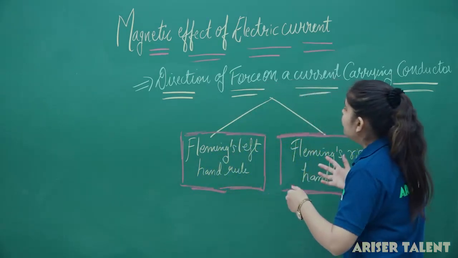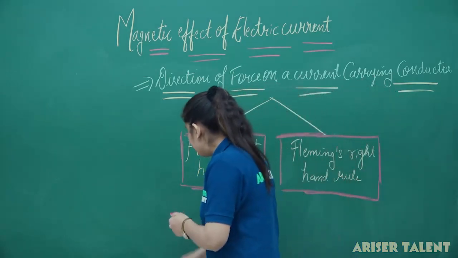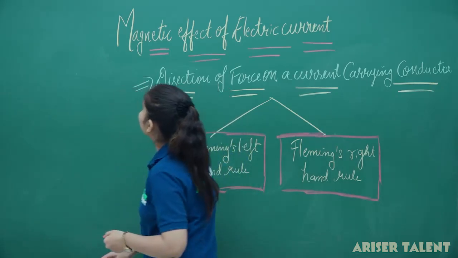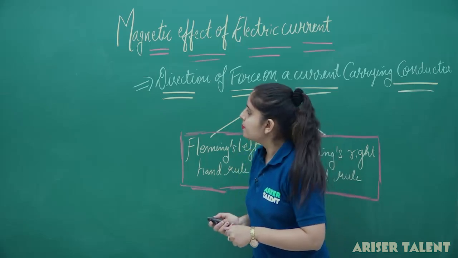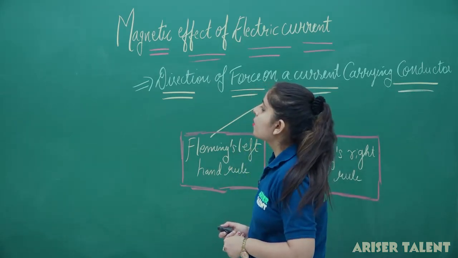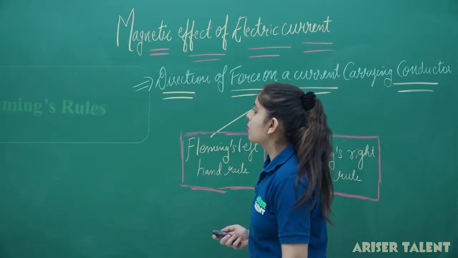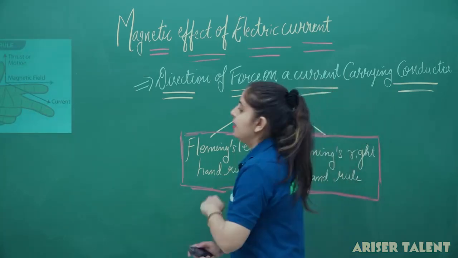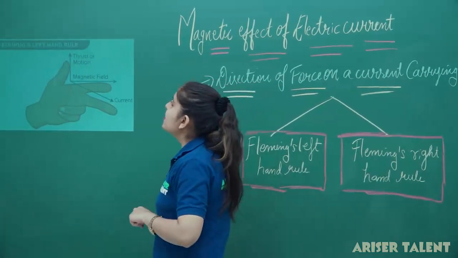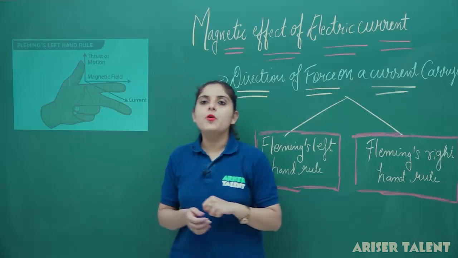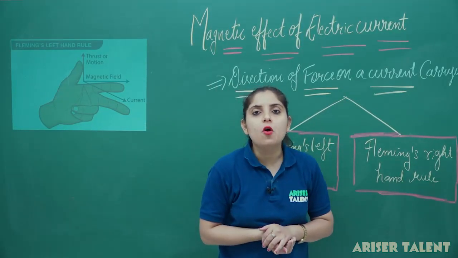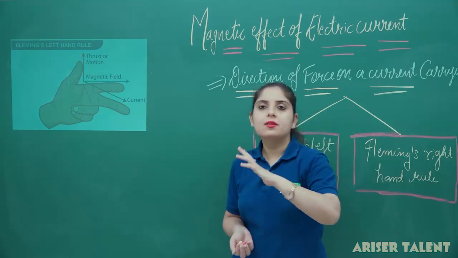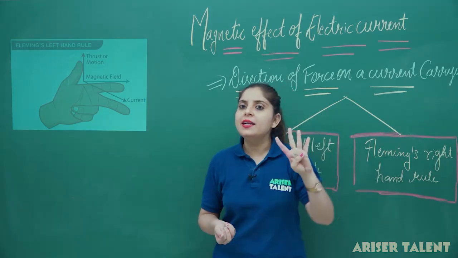Now, what is Fleming's left hand rule and what is Fleming's right hand rule? Let's see the diagram here so it may be more clear. So, this is actually what Fleming's left hand rule is. You have to stretch the four fingers of your left hand in such a way. You have three conditions here.